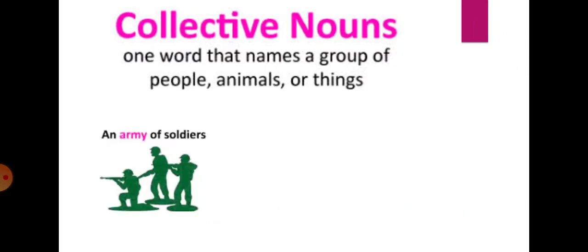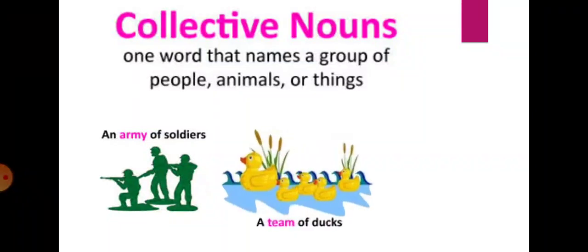So here, for example, an army of soldiers. Here a group of soldiers is there, right? So that's why we are using the collective noun army, an army of soldiers. Here, a team of ducks.